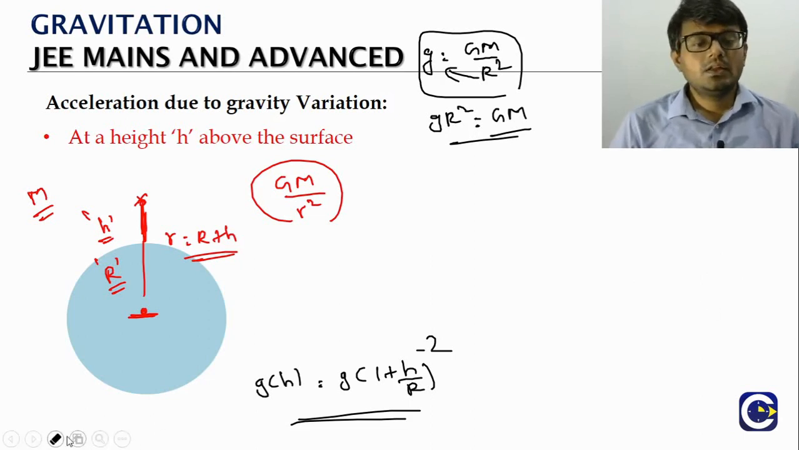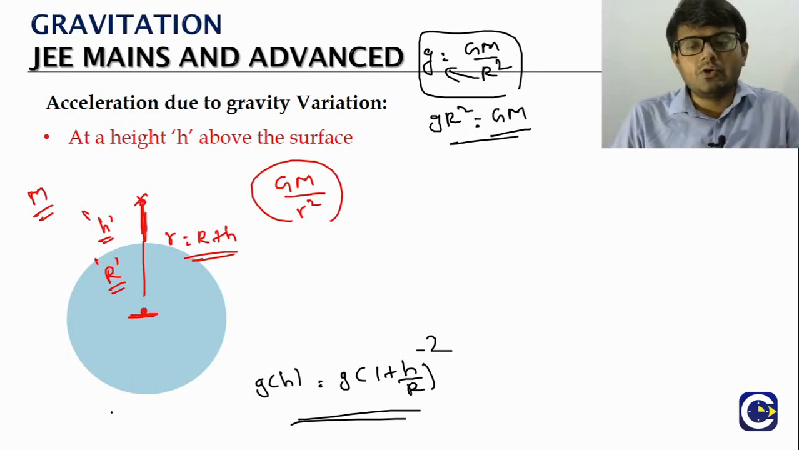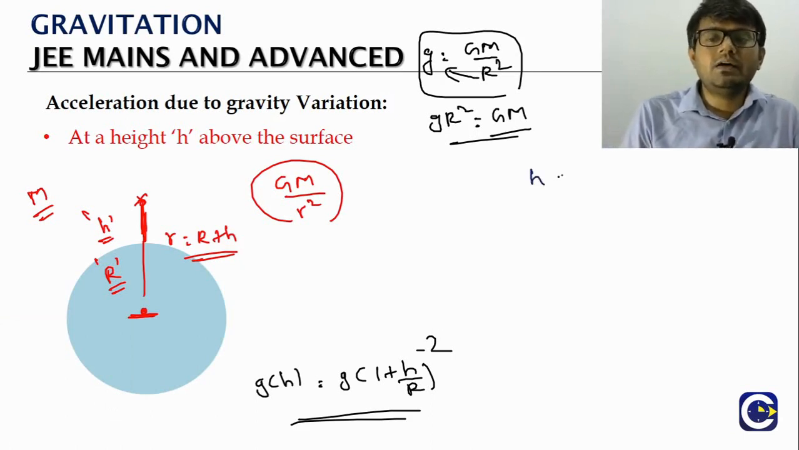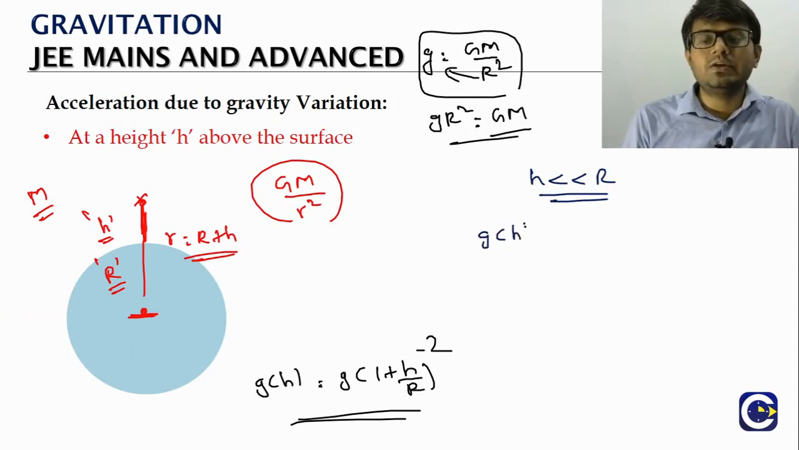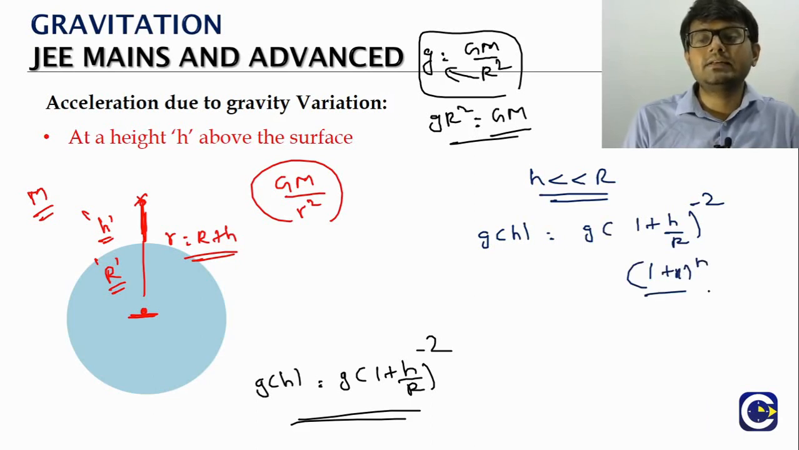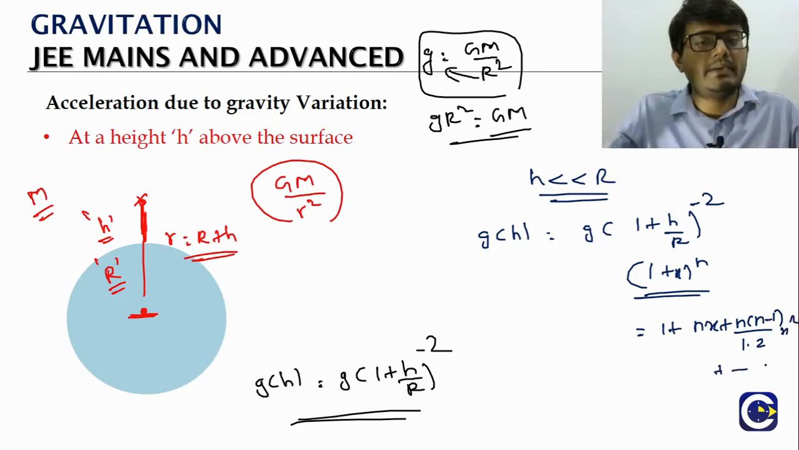Okay, if we are talking about a height which is like 1 kilometer, 2 kilometer, 3 kilometer, the value of h will be very small in comparison to r. Under this assumption, we can do a binomial simplification. So it's like 1 plus x whole power n. We have seen binomial in the basic math video also. The binomial expansion is 1 plus nx plus n into n minus 1 by 1 into 2 x square, like that. That's the binomial series.